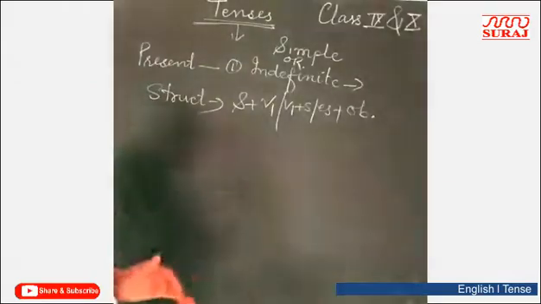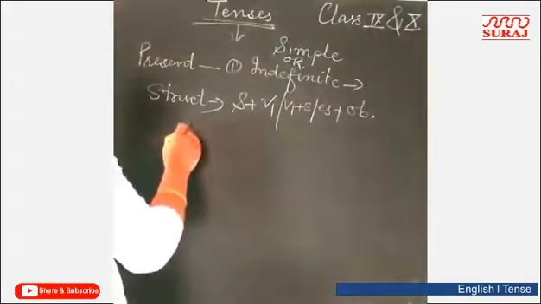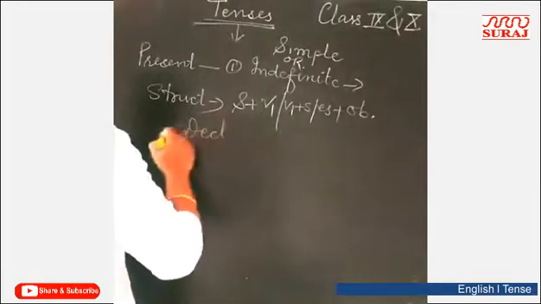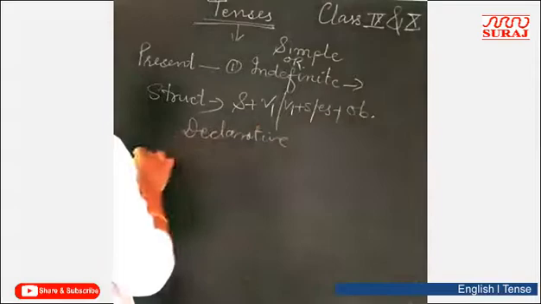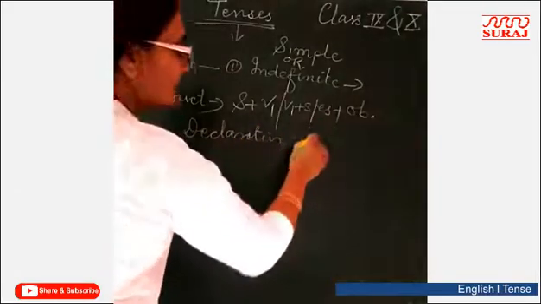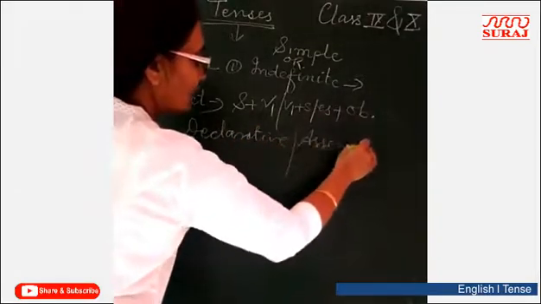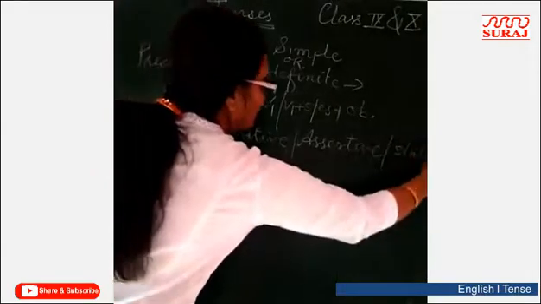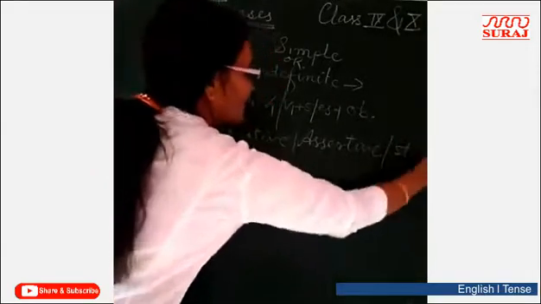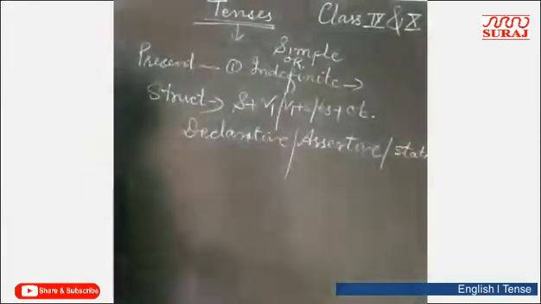There are 5 types of sentences. First, declarative. Declarative, you can say assertive, or you can say statement, I mean to say simple sentence.